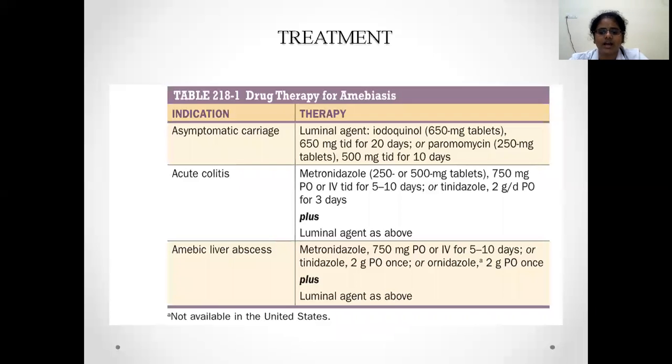Amoebic liver abscess, you have to treat the abscess plus also the luminal agent like idoquinol or paramomycin has to be given. That is metronidazole 750 mg per oral or IV for 5 days, 2 grams tinidazole or ornidazole plus a luminal agent.